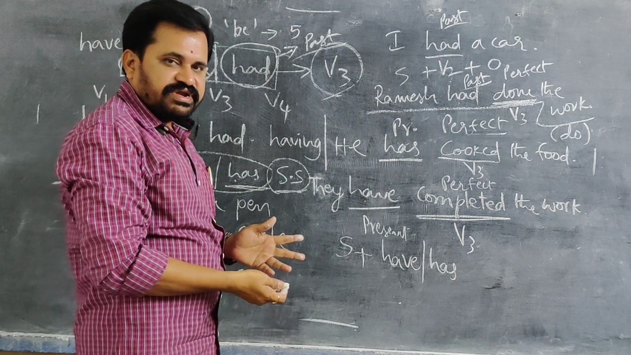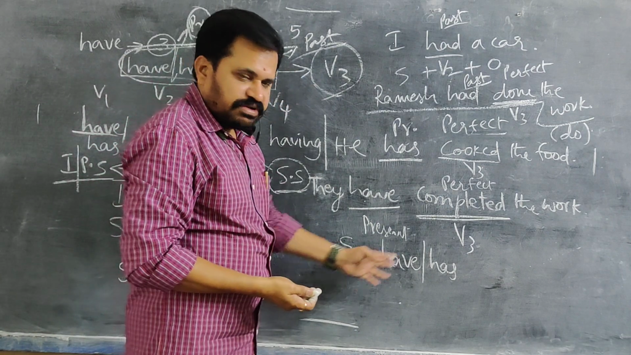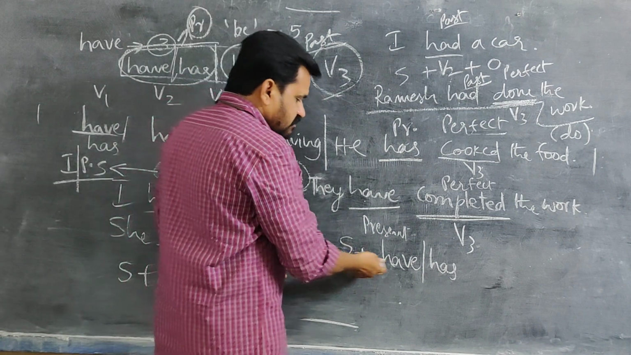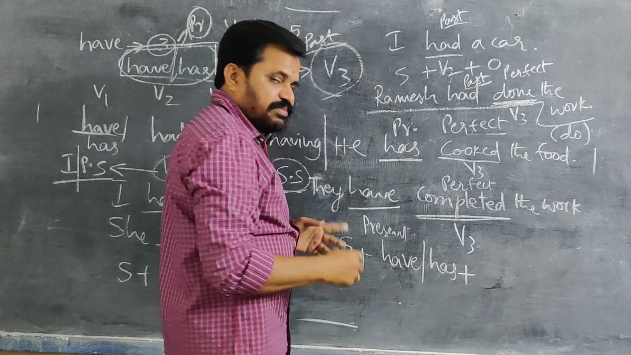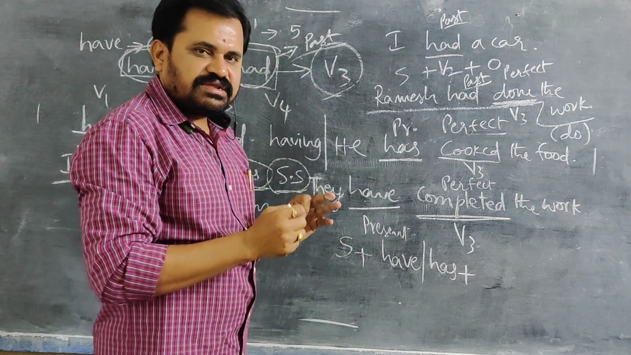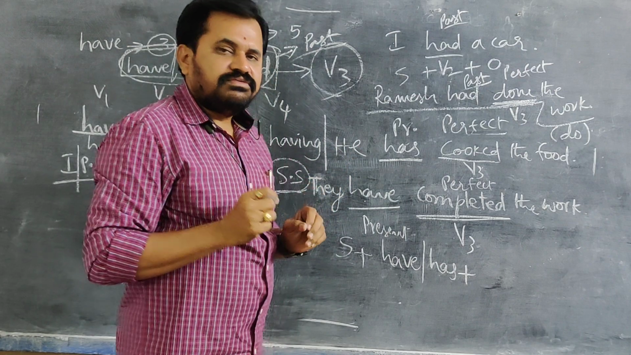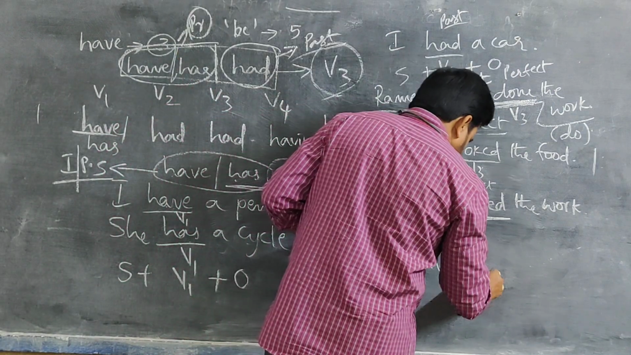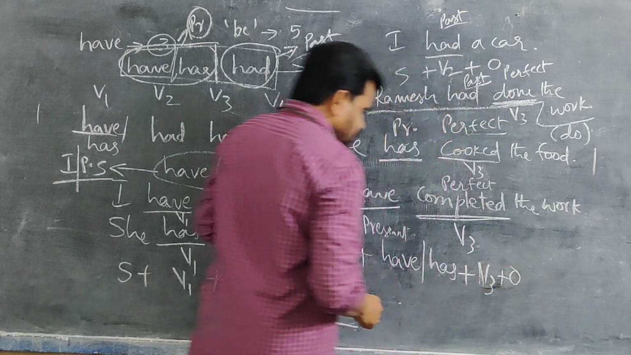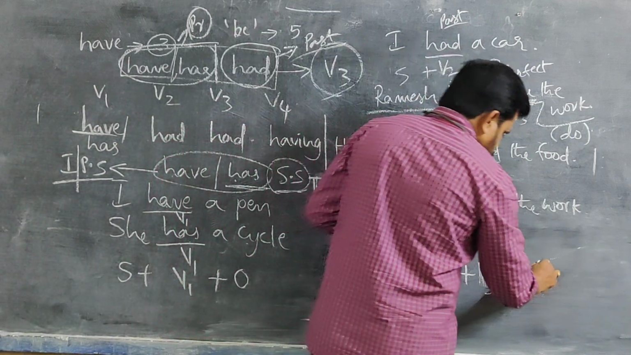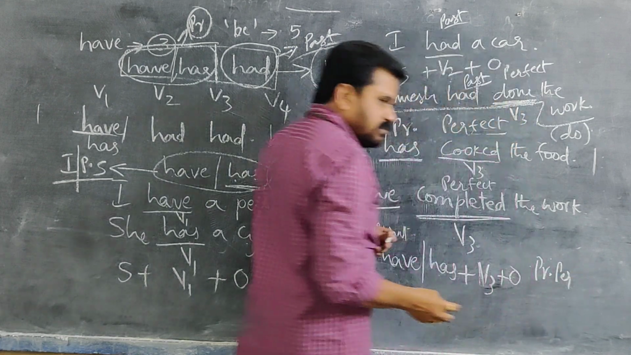Then what is the past perfect tense structure? What is the present perfect tense structure? Here we come to the present perfect tense structure. Subject plus have or has plus V3 plus object. In present perfect, have or has is compulsory, and after that only V3, always. So immediately you should write V3 plus object. It is present perfect. Don't confuse.